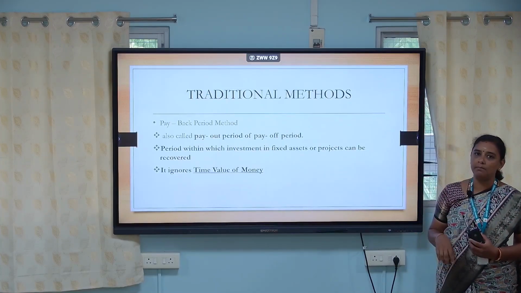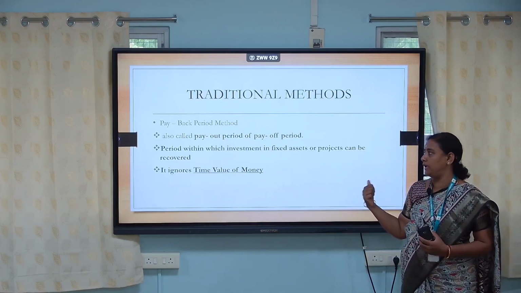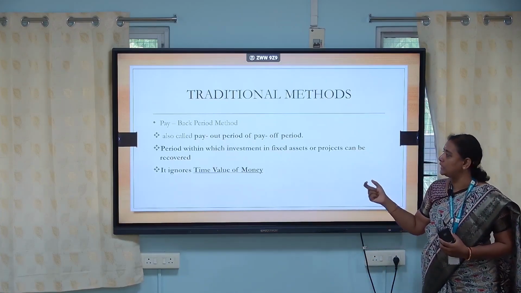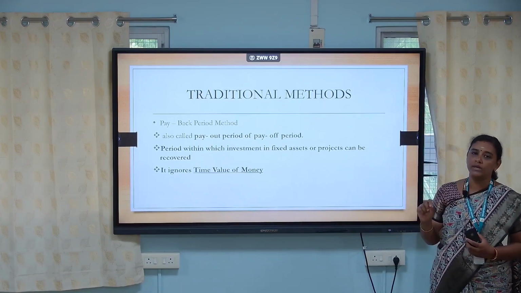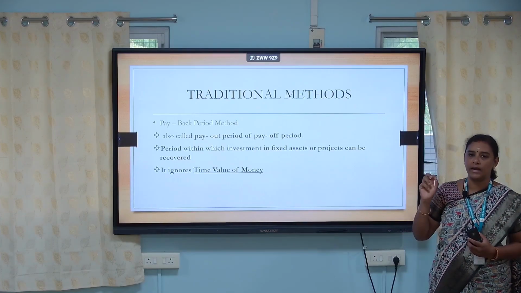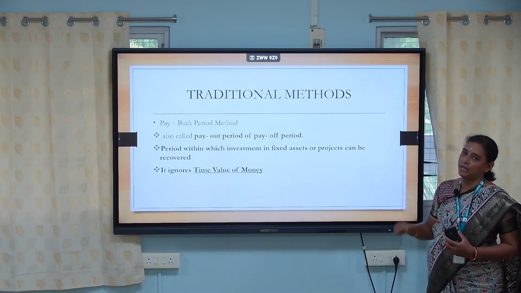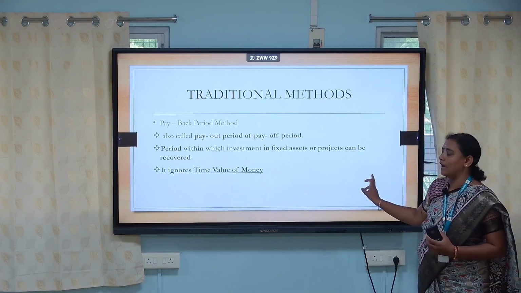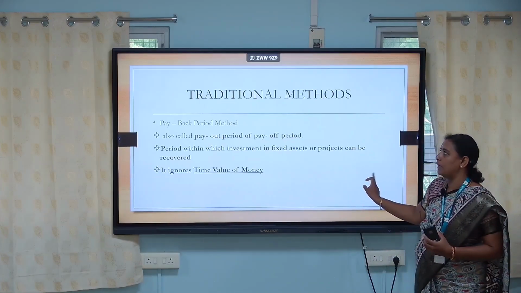So this payback period method is also called what? Payout period or payoff period. So it is the period within which the investment in fixed assets or projects can be recovered. What is the amount of time which I need to recover my investment? So that is called the payback period method. It ignores the time value of money, because money has a time value. Okay, so it ignores the time value of money.